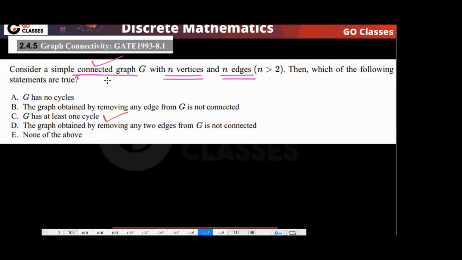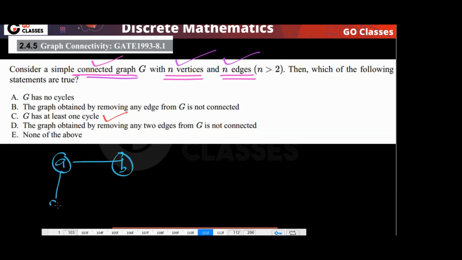So here you can notice you have a connected graph, n vertices, n edges. It means definitely there is a cycle, and remember, the graph is connected. The question is saying the graph obtained by removing any edge from G is not connected. Is this statement true? Statement B is not true.